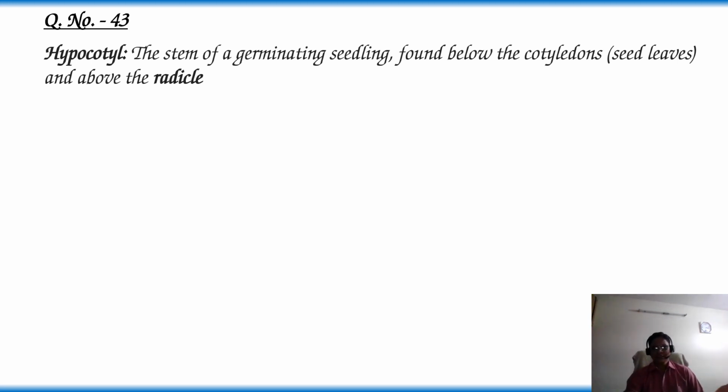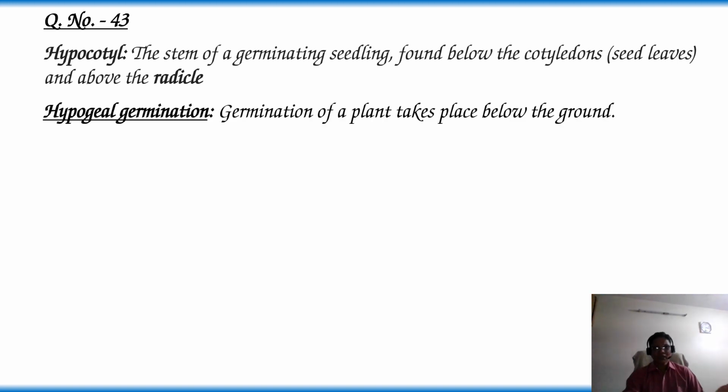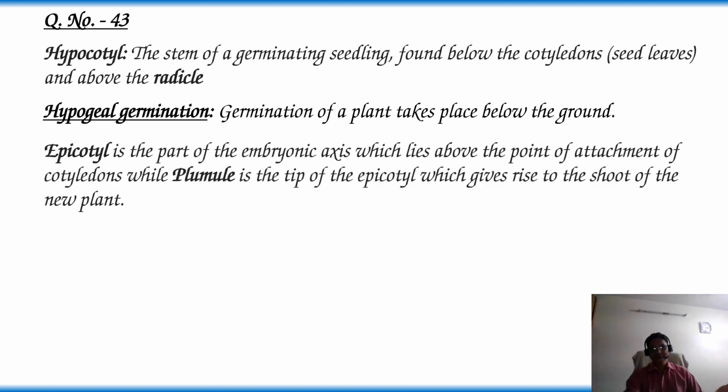the stem of a germinating seedling found below the cotyledons and above the radicle is called hypocotyl. In hypogeal germination, germination of a plant takes place below the ground. Epicotyl is the part of the embryonic axis which lies above the point of attachment of the cotyledons, while plumule is the tip of the epicotyl which gives rise to the shoot of the new plant.